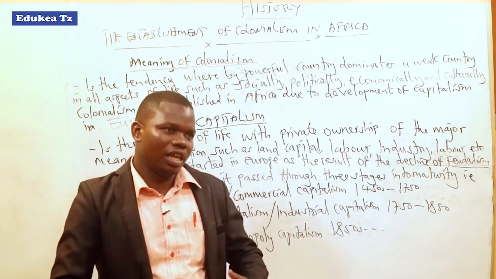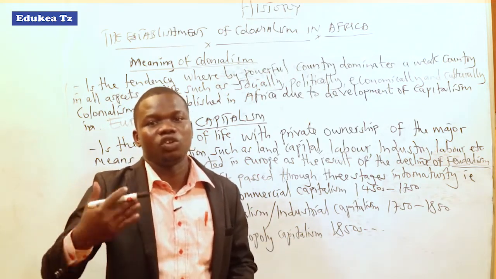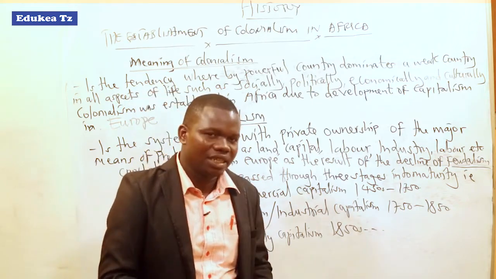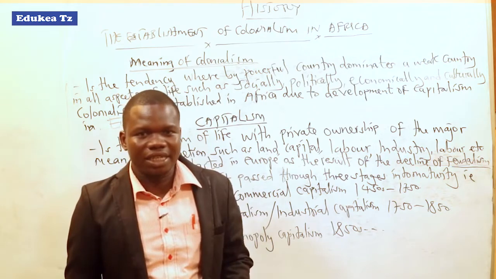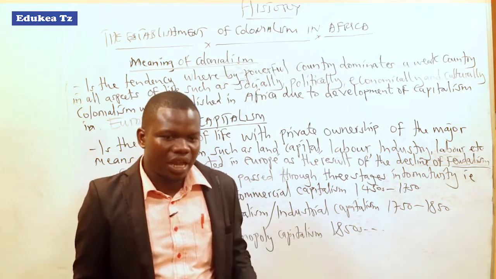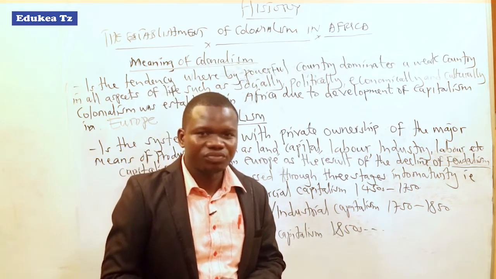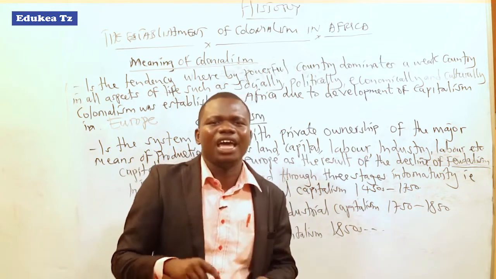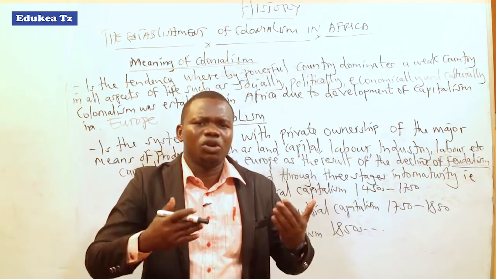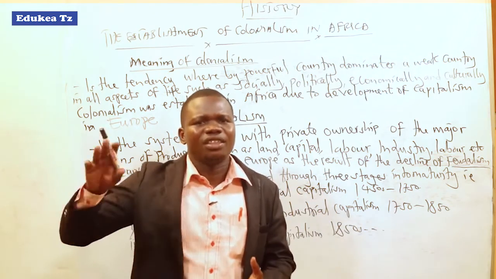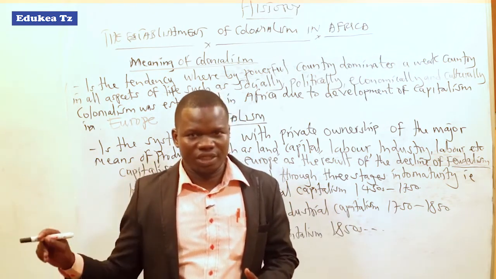So those agents moved into groups such as traders, missionaries, explorers, as well as companies and associations. In their movement, they had to find solutions to the problems faced by their mother countries, which were colonialist.